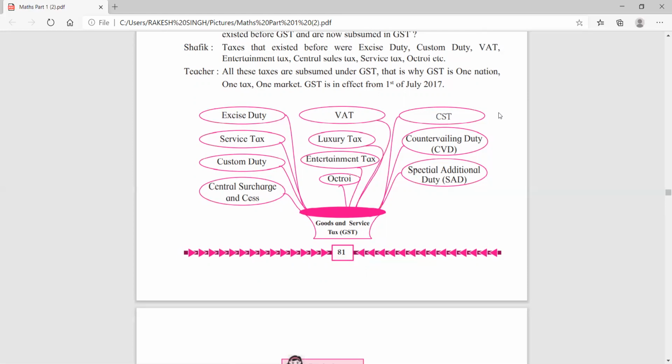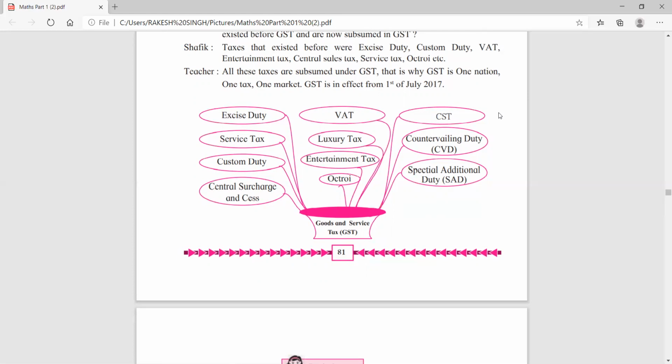Like that you have CS, central surcharge and cess. Last year in 9th standard you have done education cess. Same thing, children, it is central surcharge. Then VAT, value added tax. Then you have luxury tax, means if you are traveling with a special type of ticket in a plane, right? So that is called a luxury tax.